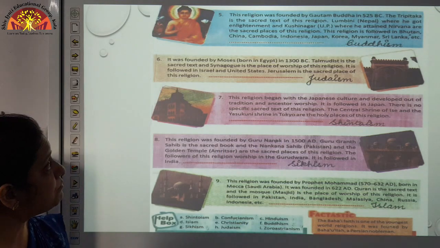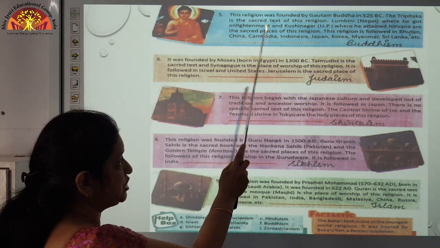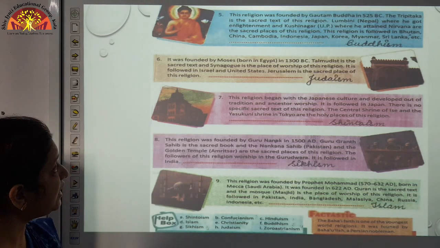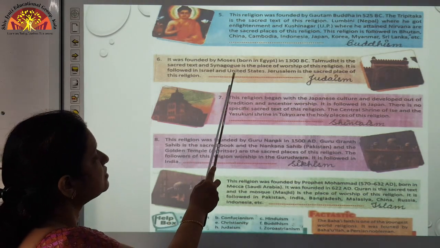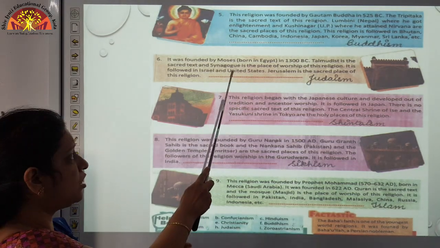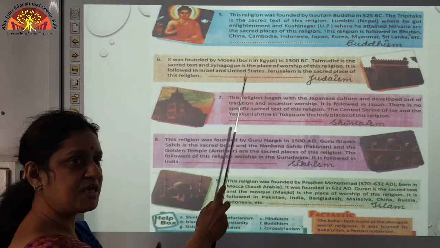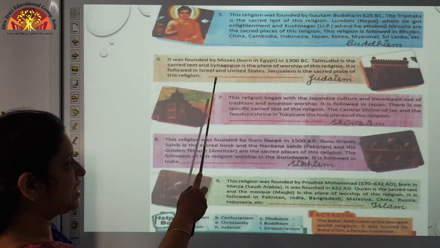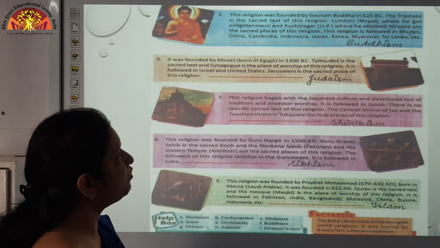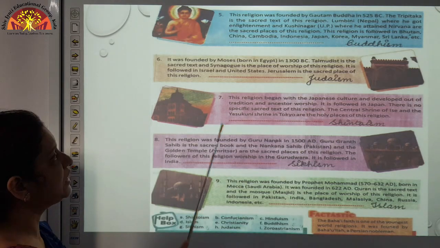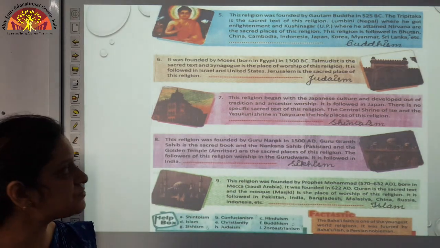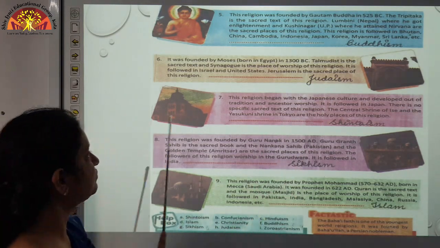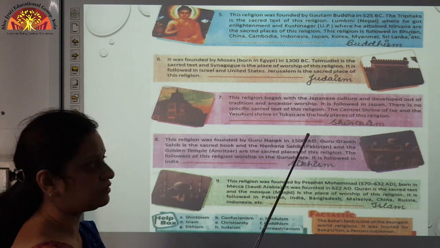Number 6. It was founded by Moses, born in Egypt in 1300 BC. The Talmud is the sacred text, and the synagogue. Synagogue means a place of assembly, where people assemble to worship. It is the place of worship of this religion. It is followed in Israel and the United States. Jerusalem is the sacred place of this religion, that is Judaism.